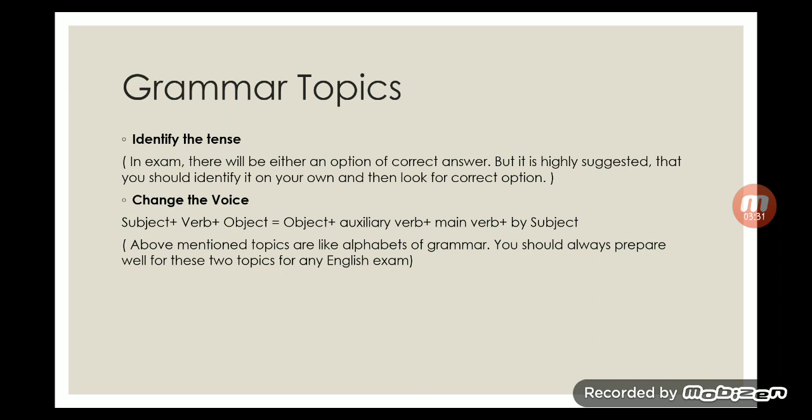So what I'll suggest is, first you look at the sentence, look at the instruction, what has been said, maybe change the voice or identify the tense, then prepare that answer or come up with that answer on your own. Okay, and then look for the correct answer among the options. If you look directly at the options, then there is a chance that you will get confused. To avoid that, first come up with your answer and then look for the options. Okay, this will be much better.